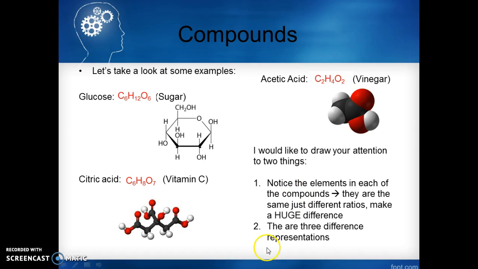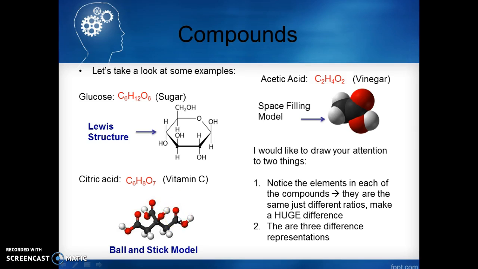And number 2, you're looking at 3 different representations of a molecule. The first one here is a Lewis structure, and you'll learn more about those when you move into chemistry. Down here we have a ball and stick model. As you can see, you've got balls, and these lines here represent bonds. And the last model is a space-filling model. And you'll see that all the atoms are put close together, and there is no space in between.